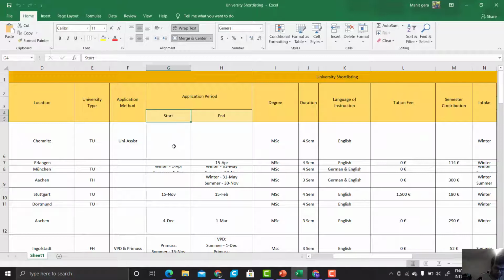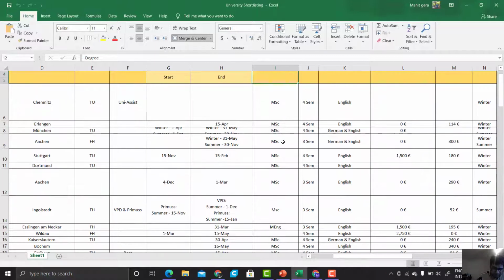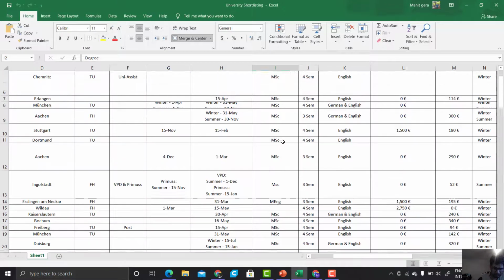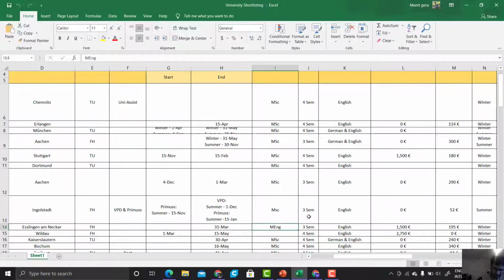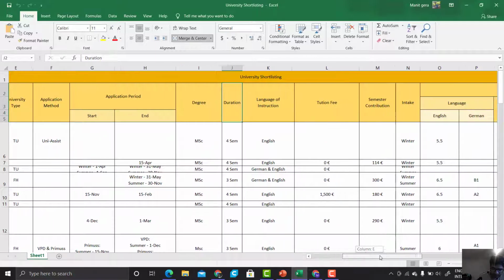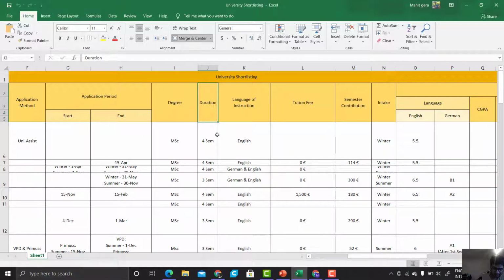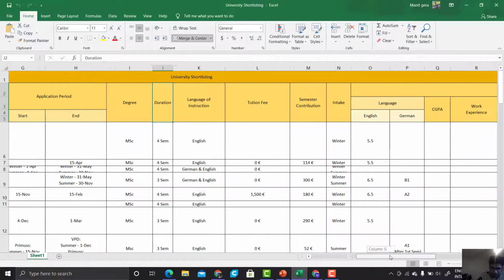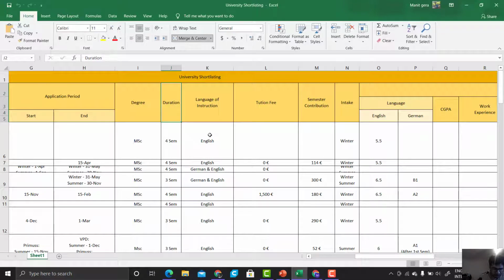Always prefer to apply in the initial phase of the application opening period. After that, it's your choice whether to write the type of degree. There are mostly two types of degree in engineering, MSc and Master of Engineering. After that, you can write the duration of the course, 4 semesters or 3 semesters. 4-semester courses are mostly 120 ECTS and 3-semester courses are mostly 90 ECTS. Then you should write the language of instruction of the course: bilingual, English taught or German taught.